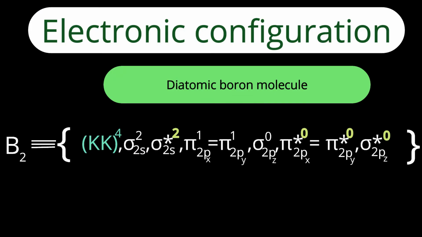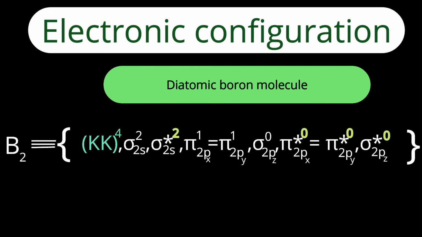See, on the left side, the B2 molecule is represented. 3 horizontal lines mean equivalence, and the electronic configuration is represented in a special bracket. The first two orbitals, represented by green coloration, are KK non-bonding orbitals. 4 electrons are there. Afterwards, the actual molecular orbitals start. That is sigma 2s, 2 electrons. Sigma star 2s, 2 electrons. π2px and π2py are of the same energy level, and each orbital has a single electron. Then sigma 2pz, no electron.